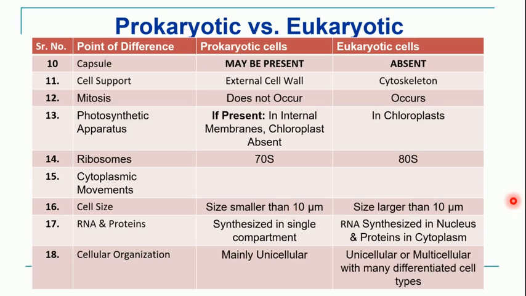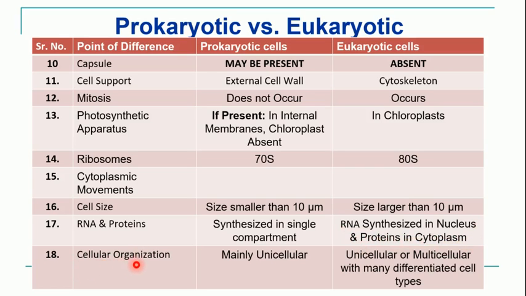Now next character is presence of RNA and proteins or their synthesis. So these RNA and proteins are synthesized in the single compartment, because we have seen in bacteria or prokaryotes they have a single compartment, there is no other compartmentation. Whereas in case of eukaryotic cell we have seen presence of the nucleus. So this RNA is synthesized inside the nucleus and the proteins are synthesized in the liquid part, that is cytoplasm of the cell.